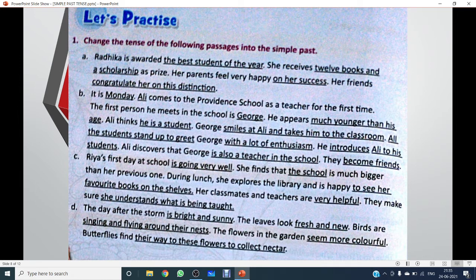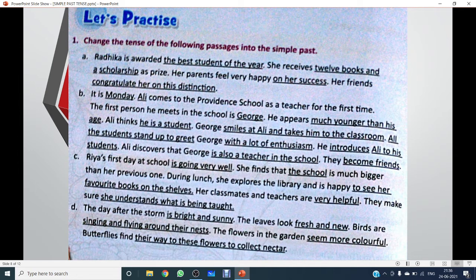Now, see there. Ria's first day at school was going very well. She found that the school is much bigger than her previous one. During lunch, she explored the library and was happy to see her favorite books on the shelves. Her classmates and teachers were very helpful. They made sure she understood what is being taught.